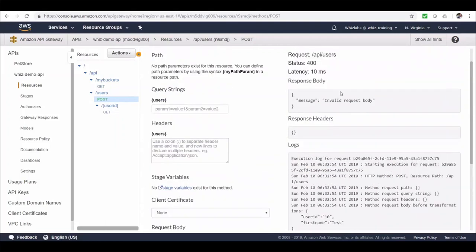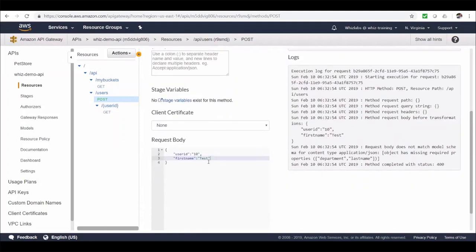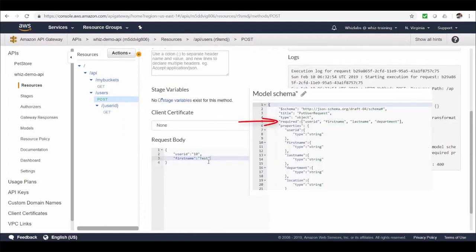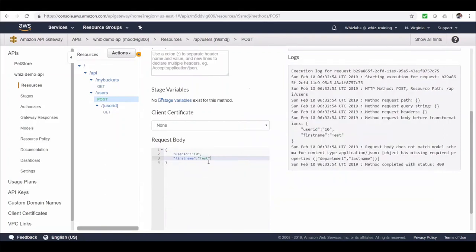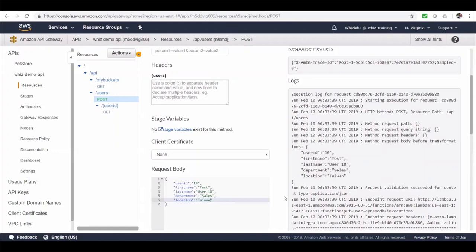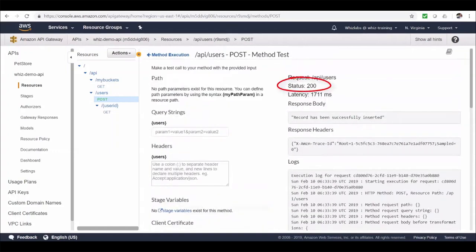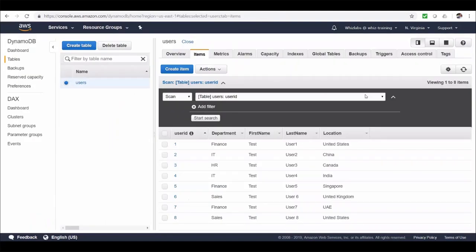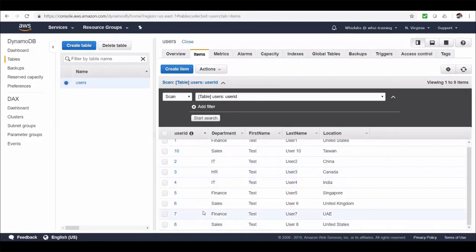Well, the request validation failed, although we provided the input. Why? That's because we had a required field in the model, remember? So the request is missing those fields, and so the validation failed. Let's provide all the inputs and click on test. And the request was successful. Status code 200. So this time the request validation was successful and the request has been sent to Lambda, and Lambda executed its functionality and inserted a record into DynamoDB. So let's go back to DynamoDB and refresh the items in here. And there is our new item.